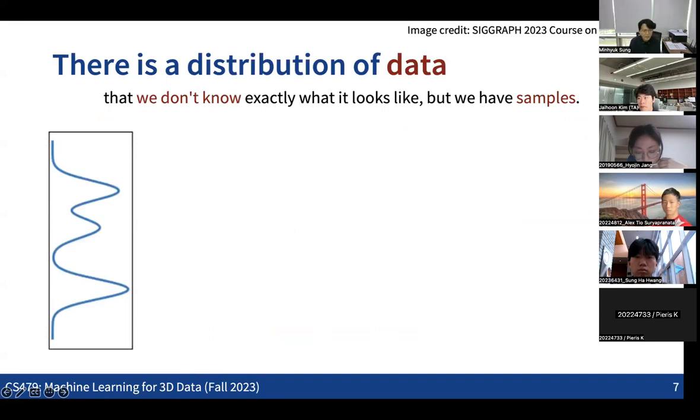The very high level idea for a generative model is learning some kind of data distribution. This was one example where we have a distribution that indicates how likely each point in the given space is to be a realistic data point. It can be image or text or whatever kind of thing. It can be audio, video, any kind of thing.